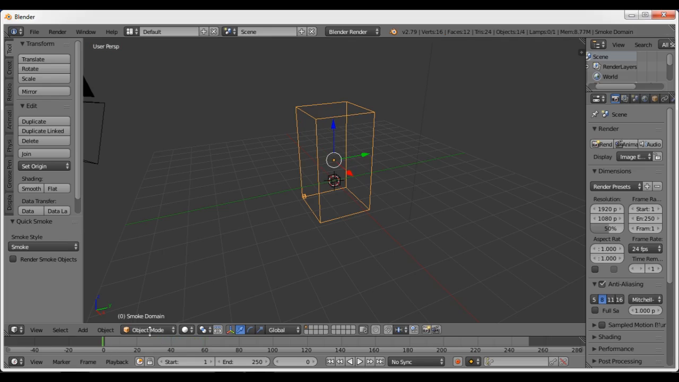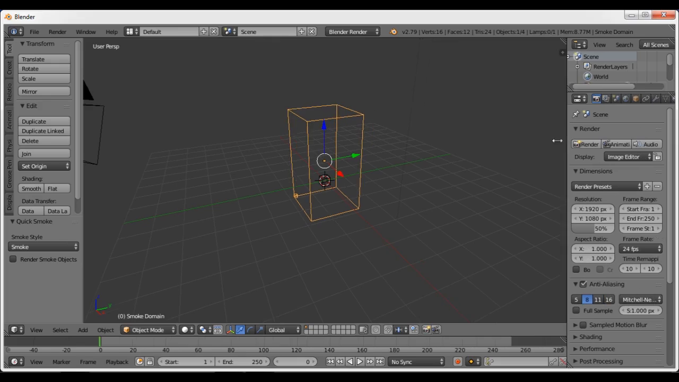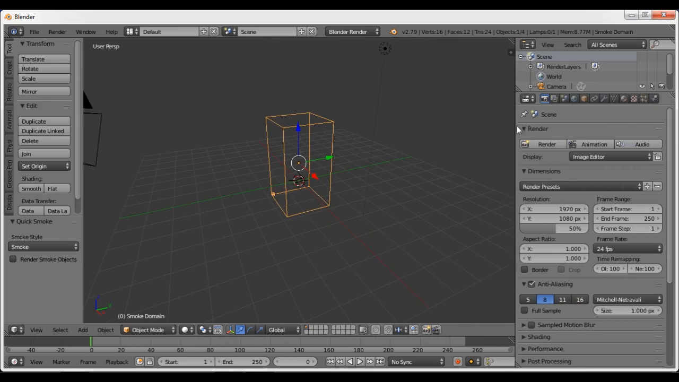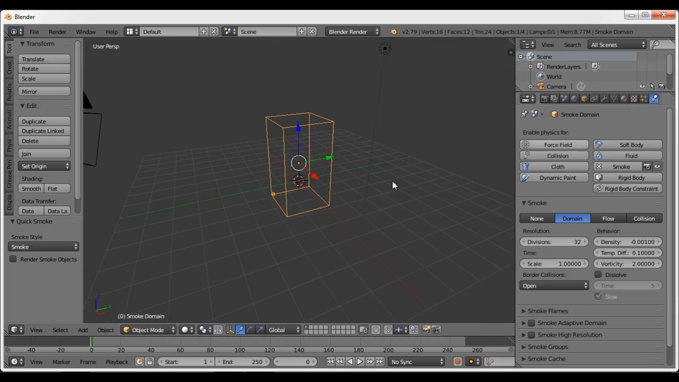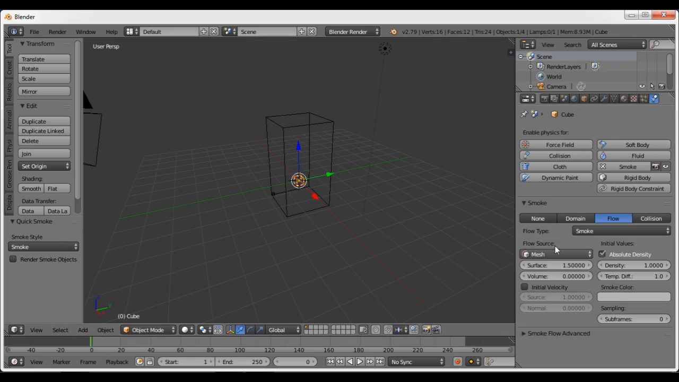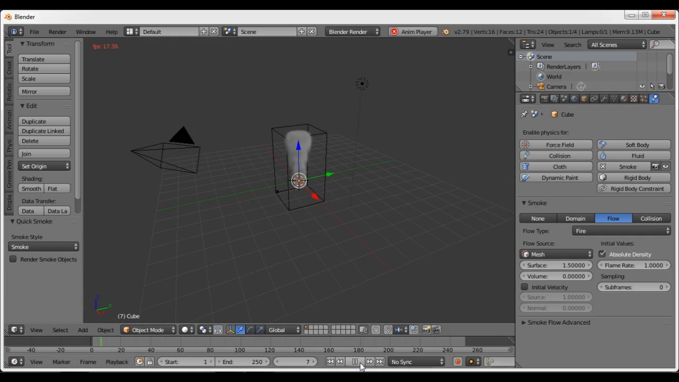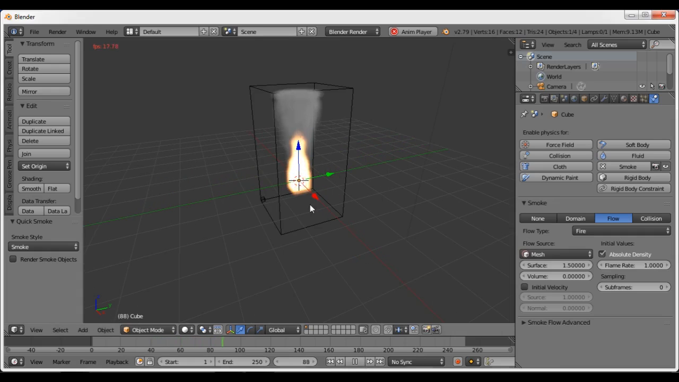You can see only smoke, but we need fire, so go to the Physics tab and change smoke to fire. Don't forget to select the cube. Now play again. You will see smoke. If you have a low-end PC like me, it might hang, so wait.